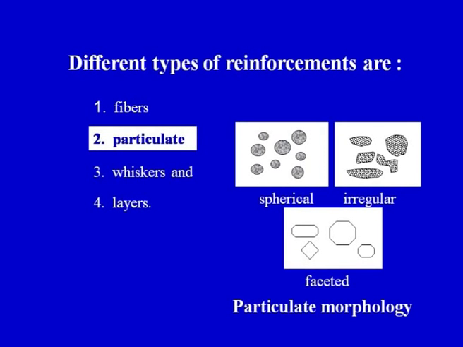Now, what are the different types of reinforcement? On the basis of the shape of the reinforcement, we can have different types of reinforcements. We have already seen that we can have continuous fibers, particles, and whiskers in the reinforcement. So, different types of reinforcements can be added into the ceramic matrix. This is one particular example we can see. We can have fibers as the reinforcement, whiskers as the reinforcement, and even layers can also be added as the reinforcing phase or the reinforcement material.